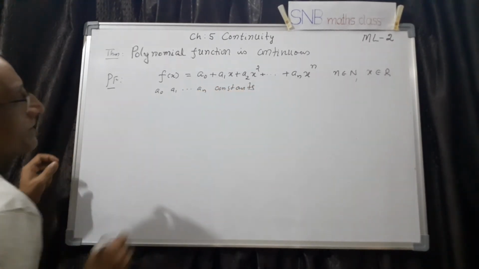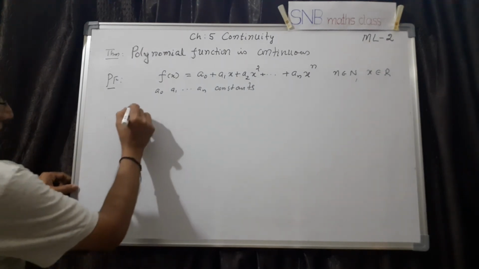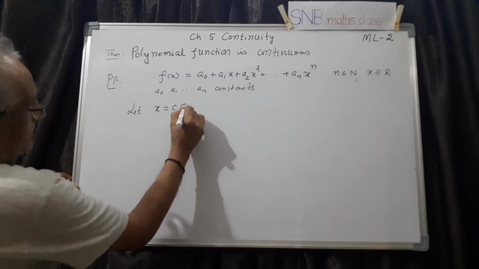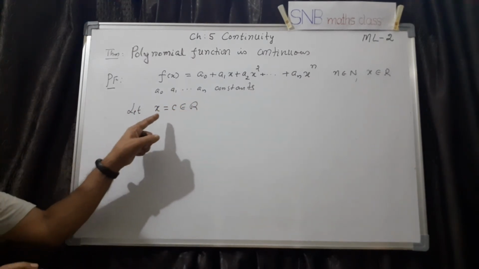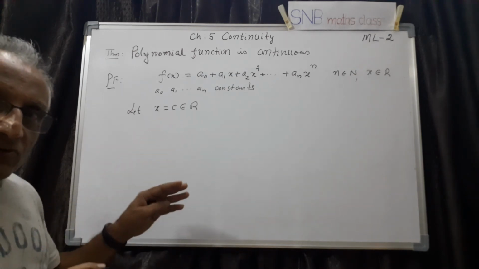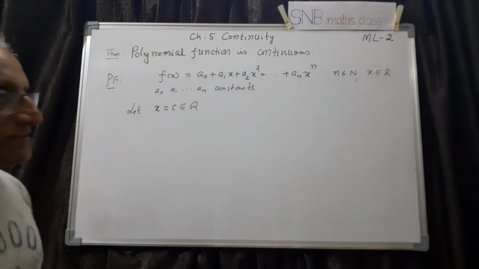So this is the condition. Now what I have to show is same method. I have to take let x equal to c be any point in the domain. Now what I do is I will show that it is continuous at x equal to c as before. Since it is an arbitrary point, it is continuous everywhere. So this is the idea.